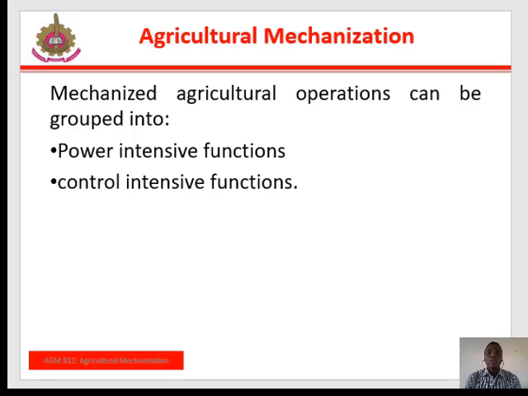Mechanized agricultural operations can be grouped into two. We have the power intensive function and we have the control intensive function. Mechanization of power intensive agricultural operations such as land preparation, threshing, grinding, and milling is characterized by non-human sources of energy input to replace the human and animal ones required in the operation. The other, the control intensive function, such as planting, weeding, winnowing, and fruit harvesting, requires greater human judgment and mental input in addition to energy.